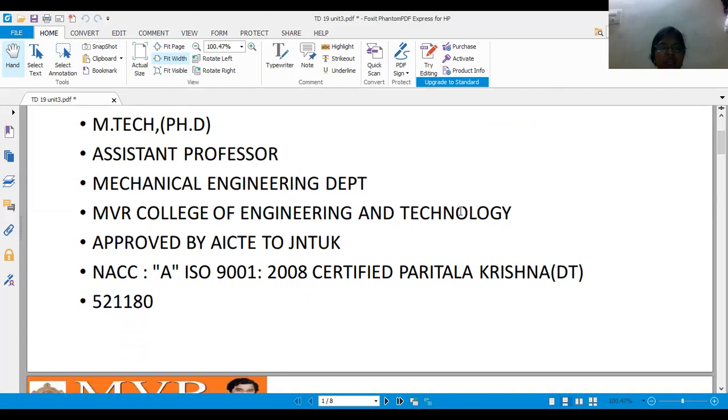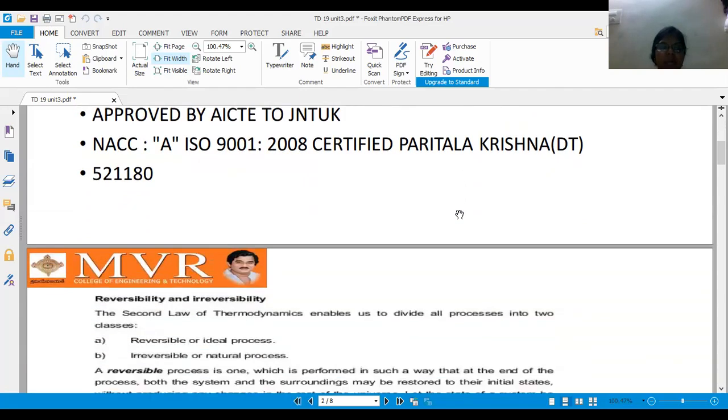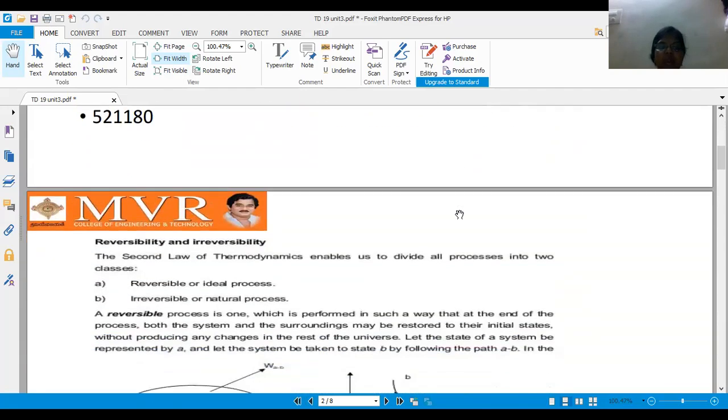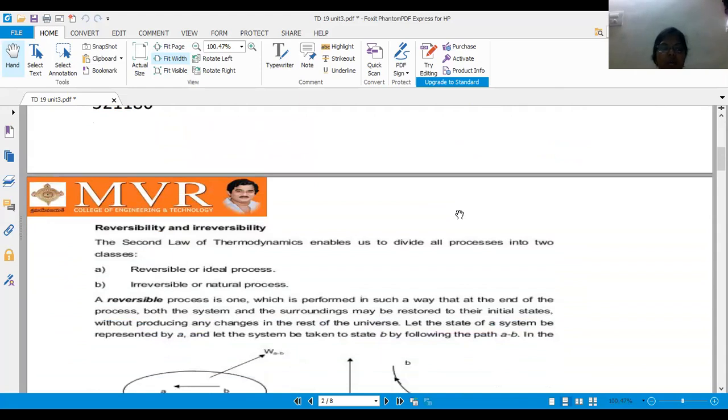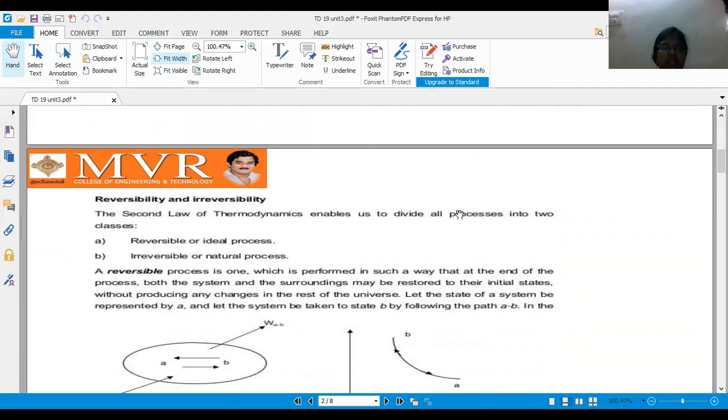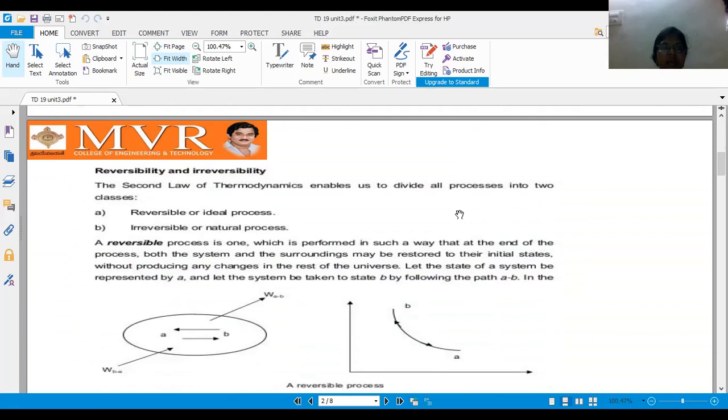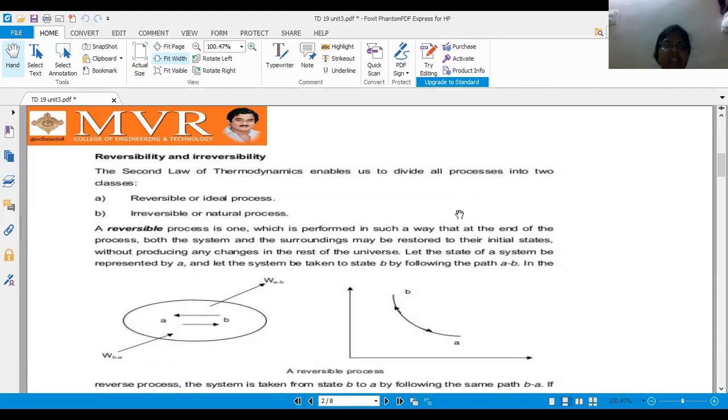Today our topic is reversibility and irreversibility. Already in our first unit, the topic has come. Most of the people know what reversibility and irreversibility are. So, the second law of thermodynamics enables us to divide all processes into two classes: one is reversible or ideal process, and the second one is irreversible or natural process.